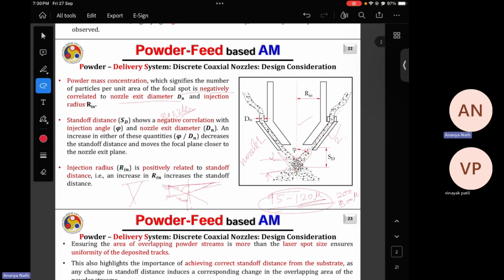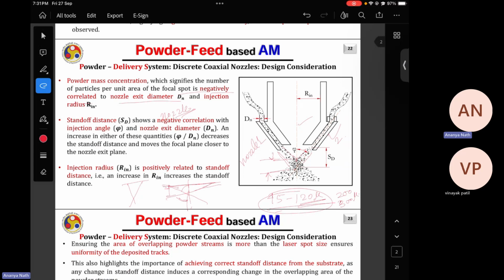And if your stand-off distance is very high, then on the way from the nozzle end to the melt pool, your powder particle stream velocity will be very low, so that your powders will not be able to reach the melt pool. So you may lose some powder particles from the stream. So your stand-off distance should not be very high or very low.